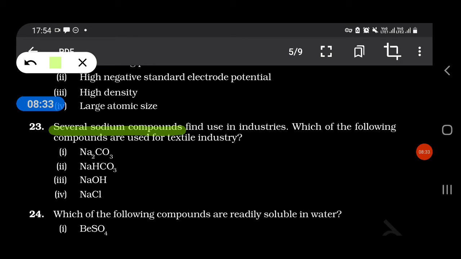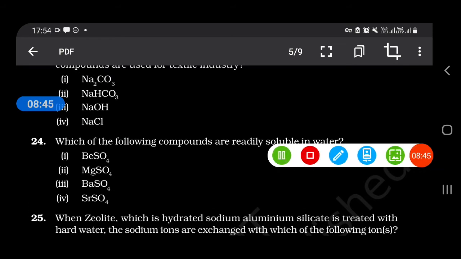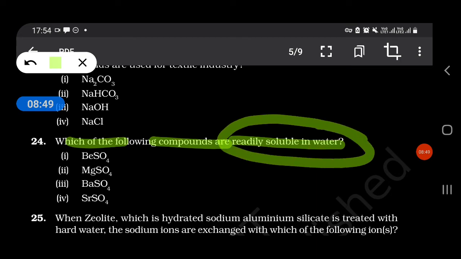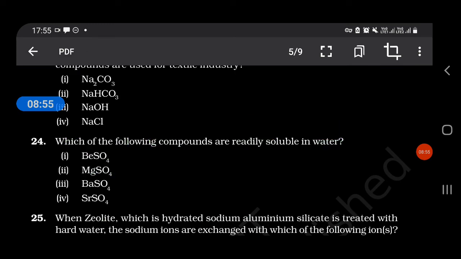Several sodium compounds are used in industries. Which of the following compounds are used for the textile industry? So our answer is Na2CO3 and NaOH. Which of the following compounds are readily soluble in water? So our answer goes to BeSO4 and MgSO4.